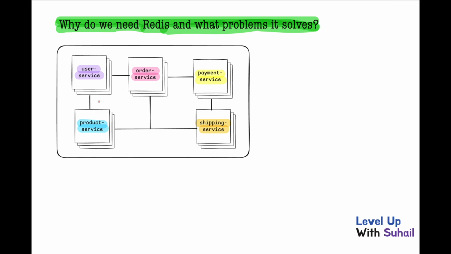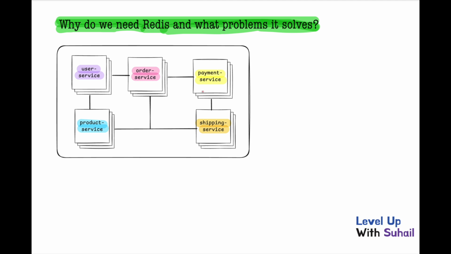There could be many other services, but for simplification I am representing five: the user service, order service, payment service, product service, and the shipping service. Not only that, we have multiple instances of the user service, and multiple instances of each and every service.